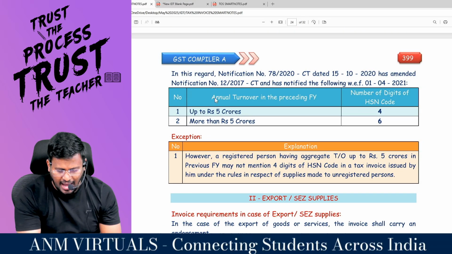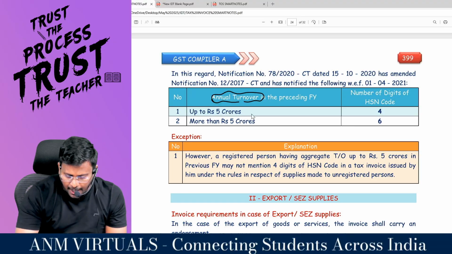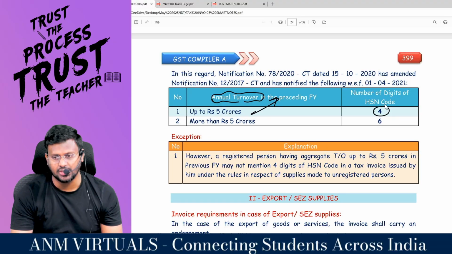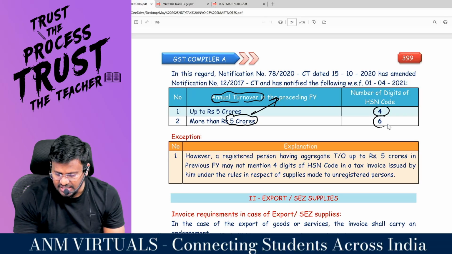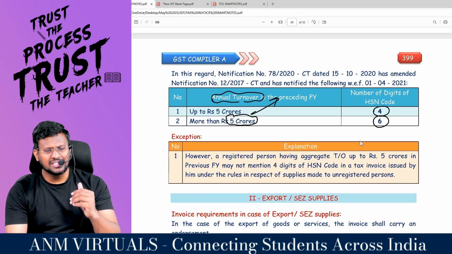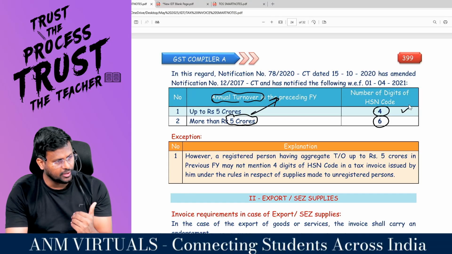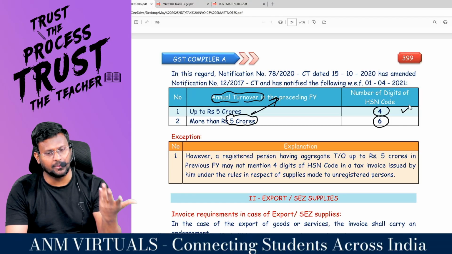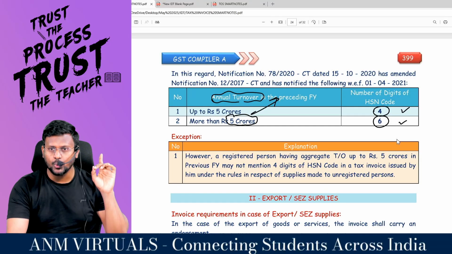Sir, if your annual turnover in the immediately preceding previous year is up to 5 crore, it means 4 digits. Up to 5 crore means? More than 5 crore means 6 digits. More than 5 crore means? Sir, less than 5. What is the number less than 5? That's why, sir, 4 digits. More than 5. What is the next number? That's why 6 digits. That's it, man. Sir, this may be a 1-mark MCQ question for the examination.